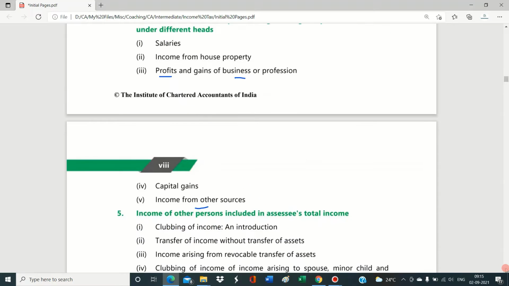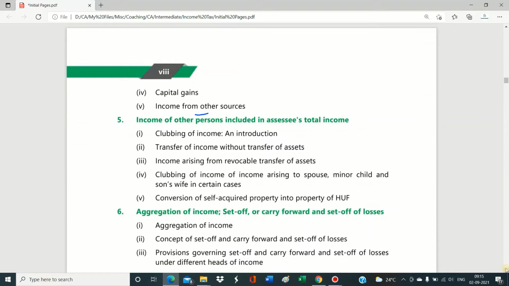The fifth chapter is for income of other persons included in assessee's total income. Here we are going to study the concept of clubbing of income in various instances. These are the instances where others' income will be included in the assessee's total income for computation of tax liability.